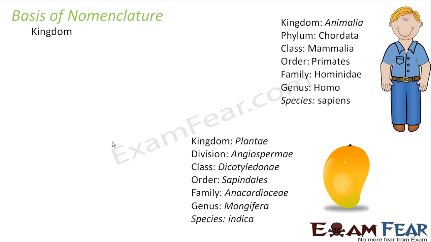So just now we spoke about human beings. Human beings fall under the category of mammals. Mammals fall under the category of vertebrates. Vertebrates fall under the category of chordates. Chordates fall under the category of Animalia. So we should know that hierarchy. Once we know that hierarchy, we will be able to name the organism scientifically.